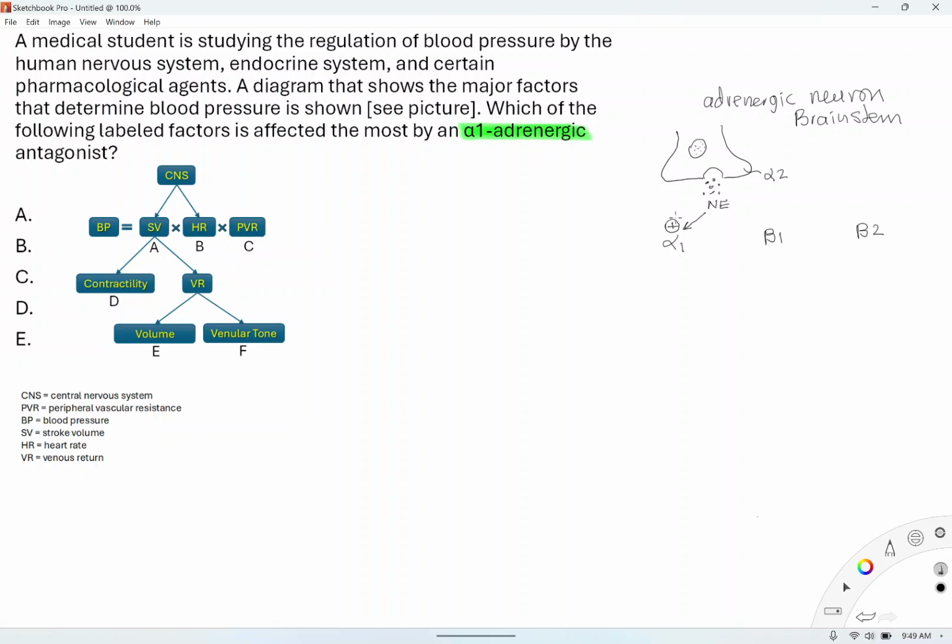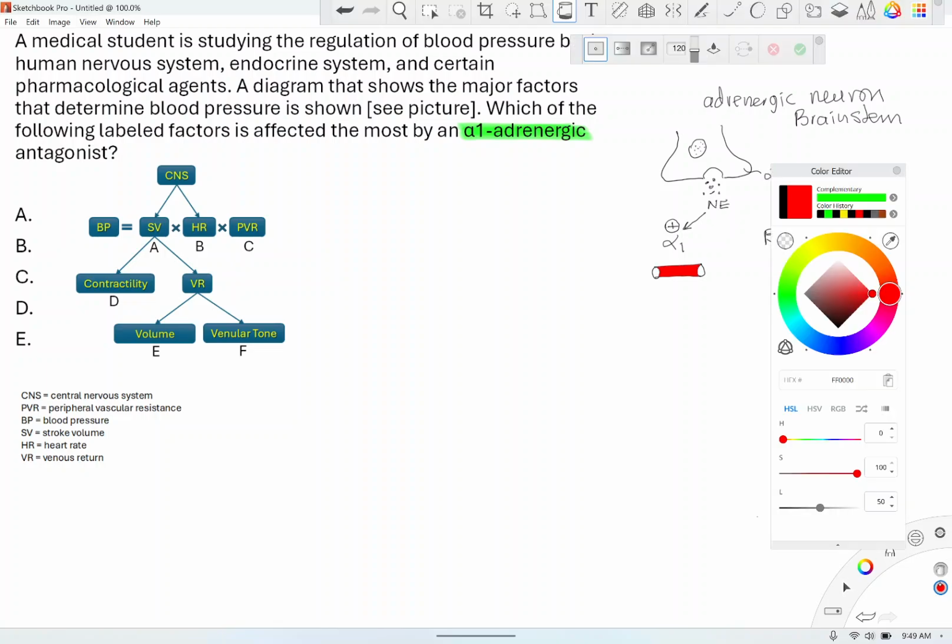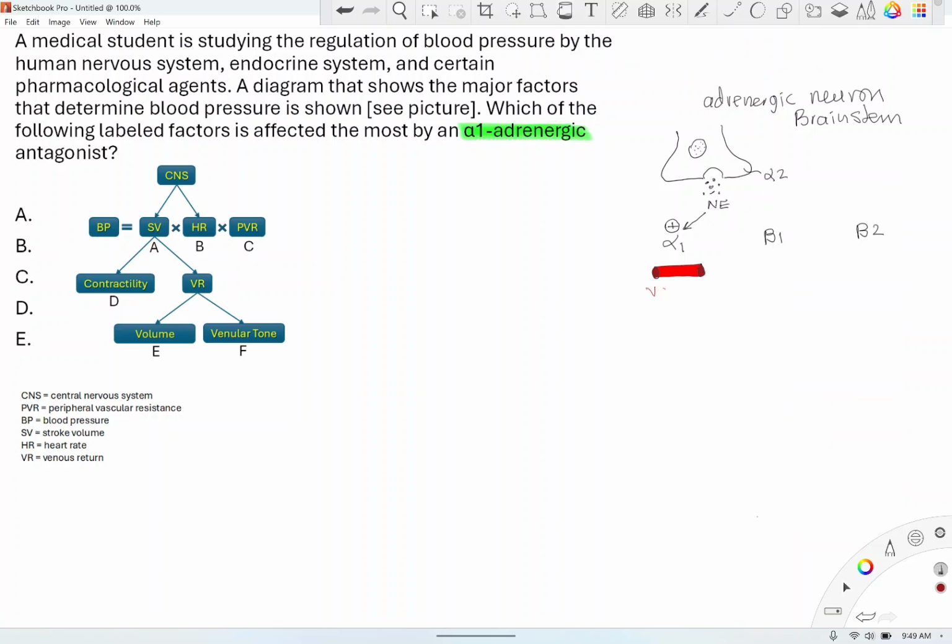Alpha 1 receptor is primarily found on blood vessels. And if it's found on blood vessels, what does it do? It causes vasoconstriction. I like to draw, so just give me a second because it helps students learn much better. There you go. So alpha 1 is going to cause vasoconstriction.